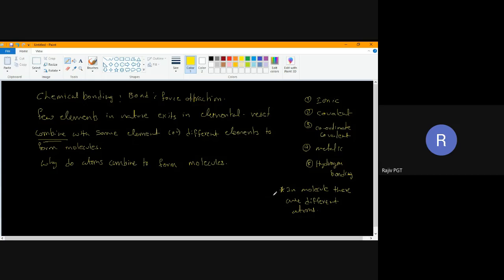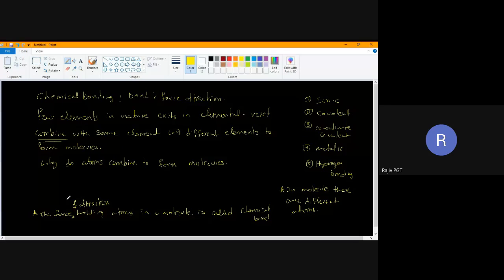The force which is holding these atoms together in a molecule is called a bond. I can also write it as the force of attraction. The force of attraction holding atoms in a molecule is called a chemical bond.